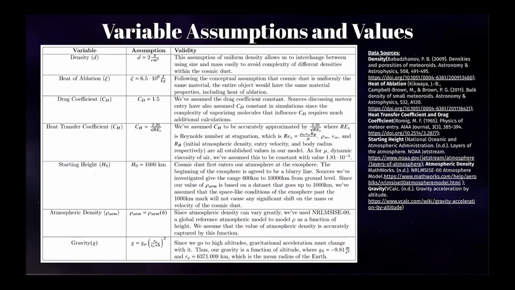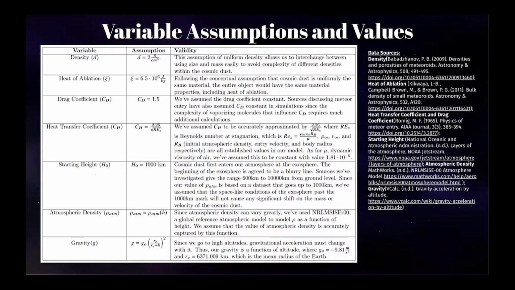Our starting height is assumed to be 1,000 kilometers. We found that the beginning of the exosphere is a blurry line somewhere between 600 kilometers and 10,000 kilometers. We've thus assumed that 1,000 kilometers is our starting height. Since our value of atmospheric density is a function whose input values end at 1,000 kilometers, we've assumed that the space-like conditions further up will not have any significant effect on the mass and velocity of the cosmic dust.